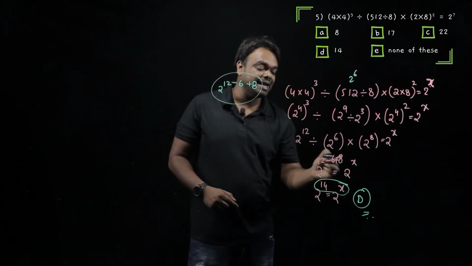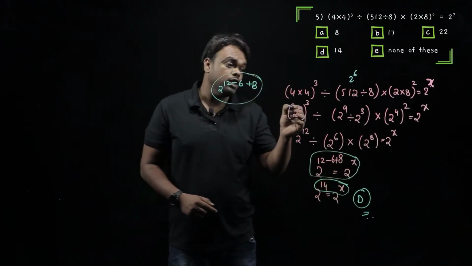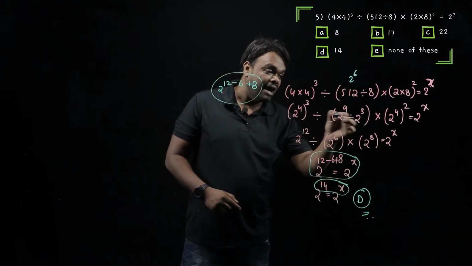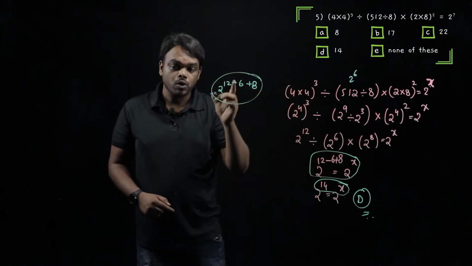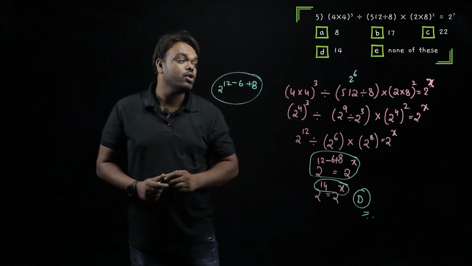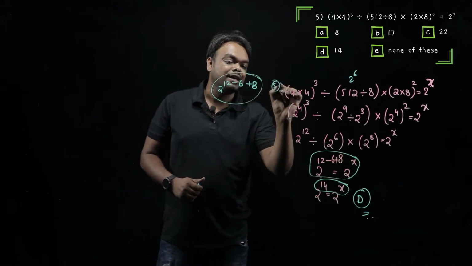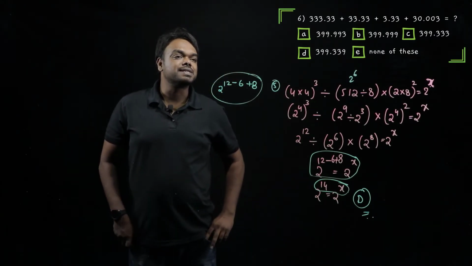If you see, directly I have written this particular step. So just to explain you in detail, I have written all these steps. But in the examination, this is what you have to do. One step answer for this entire question. So let us move ahead. This was our question number 5. Let us go to question number 6 now. So what does our question number 6 say?